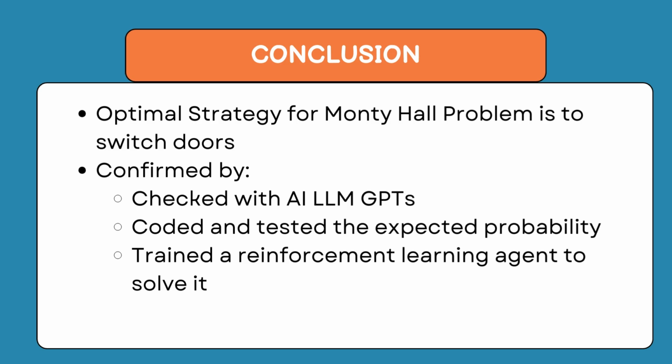We have confirmed the probability by checking with AI LLM GPTs, running the experiment over a large number of times using the optimal strategy, and training a reinforcement learning agent to solve it. All of them came up with the same optimal strategy. It might seem a bit anticlimactic and unsurprising at the end, but the probability speaks for itself and it is what it is. At the very least, we have verified that the solution does work out statistically.